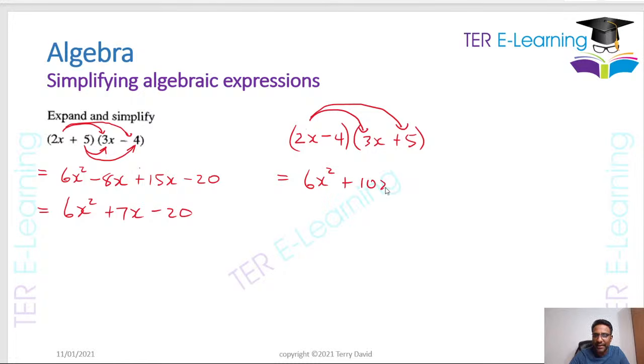and then 2x by 5 is going to give me plus 10x. The next step, you're going to take this minus 4 and multiply by this, and then take this minus 4 and multiply by 5. So minus 4 multiplied by 3x is going to give me minus 12x, and then minus 4 by 5 is going to give me minus 20. So this is going to be 6x squared, 10x minus 12x will give me minus 2x, and then minus 20. So this is my answer when I remove these two brackets.